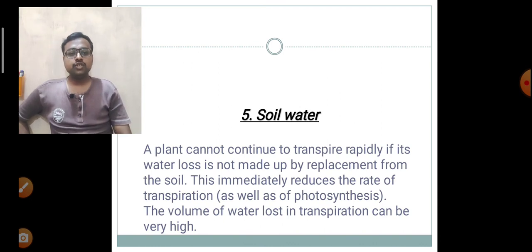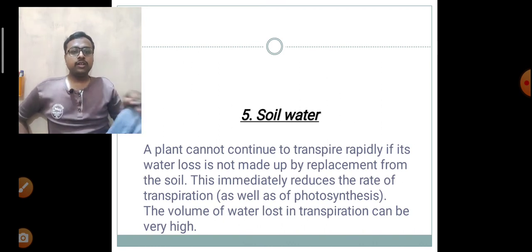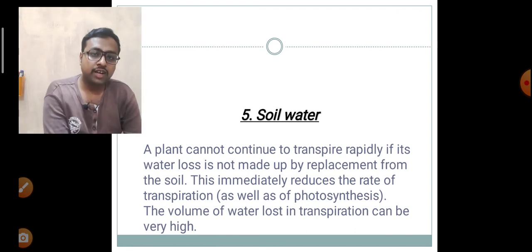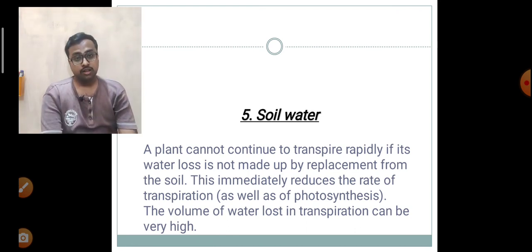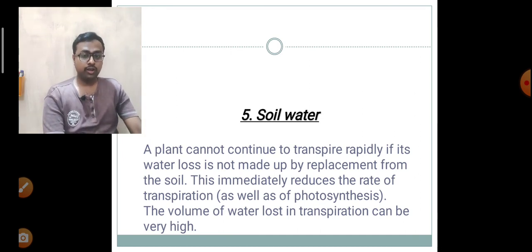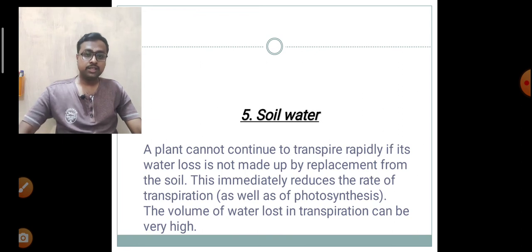The fifth one is soil water. Soil water is also a major factor for the rate of transpiration, since if the soil does not have sufficient water, it means water cannot be absorbed from the soil, and if transpiration occurs, it will result in a loss of water in the plant body, and the plant will not be able to absorb the water present in soil.